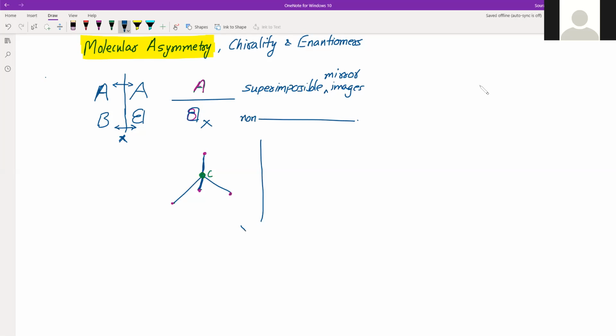These two mirror images can belong to one of two categories, that is, superimposable or non-superimposable. If I see only the skeleton or the structure, it will be like this one.